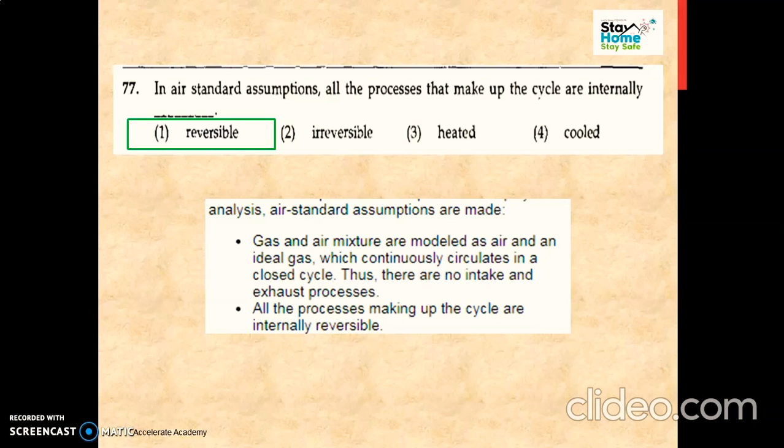Okay, so while preparing for EMVA mains we have to strictly read all the assumptions. Now what those assumptions say: all the processes making up the cycle in an air standard cycle are internally reversible.